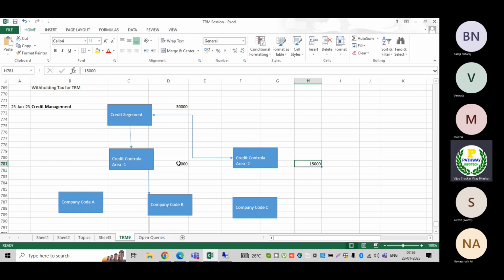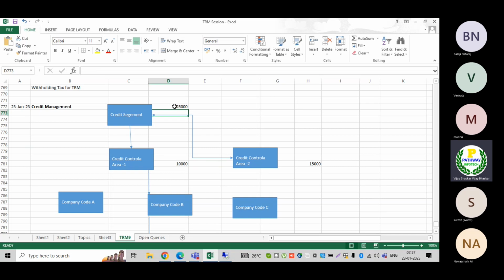Then let us assume these credit control areas will be assigned to a credit segment, whenever we are placing the order, whether it is a sales order, delivery, whatever it may be. Now in this case I have two credit control areas, and they will be assigned to one credit segment. If one has 15,000 and the other has 10,000, my total limit would be only 25,000 rupees.